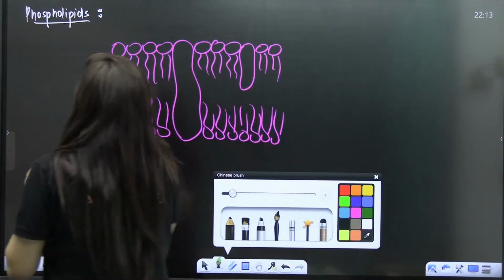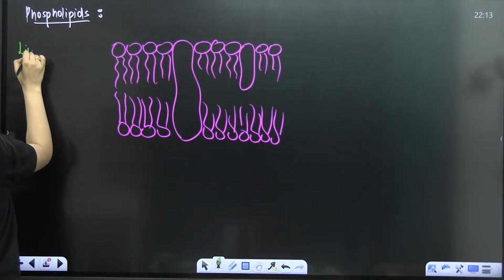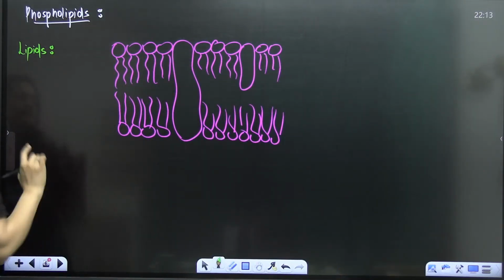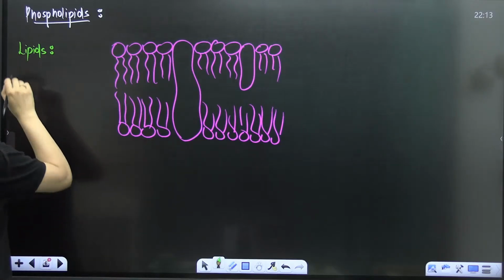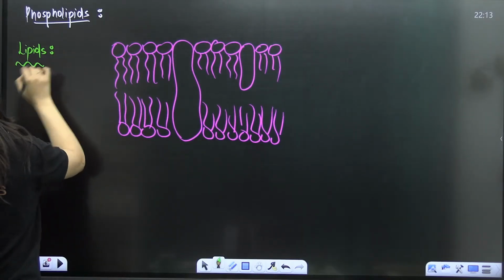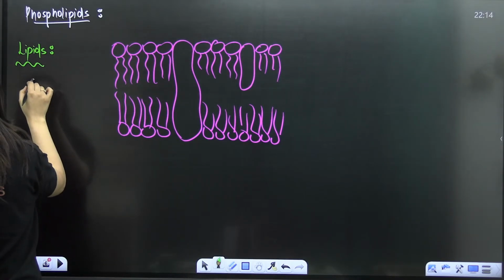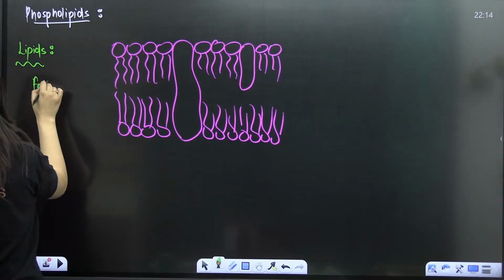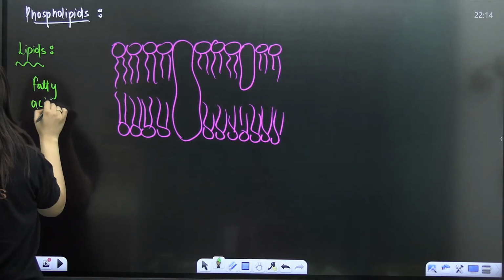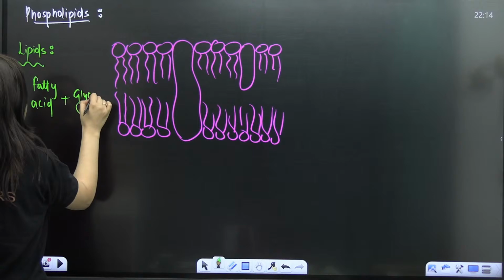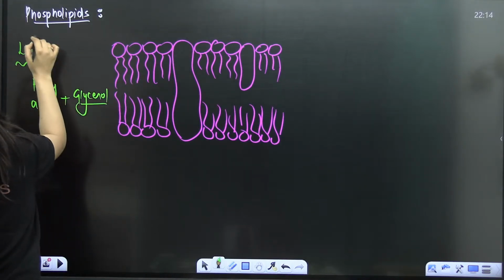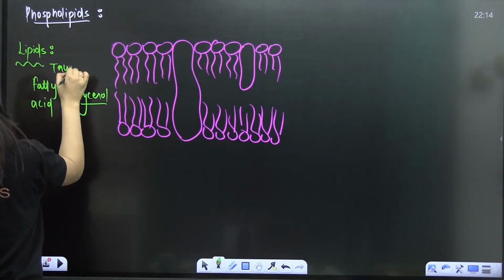Students, when we talk about lipids, or your fats, they have two things: fatty acid plus alcohol, and I'll be specific here, I'll talk about glycerol because I am talking about the true fats here.